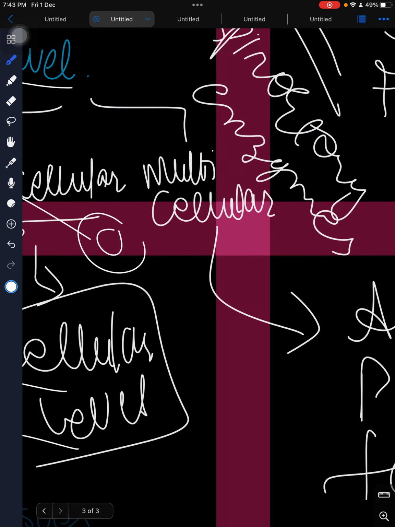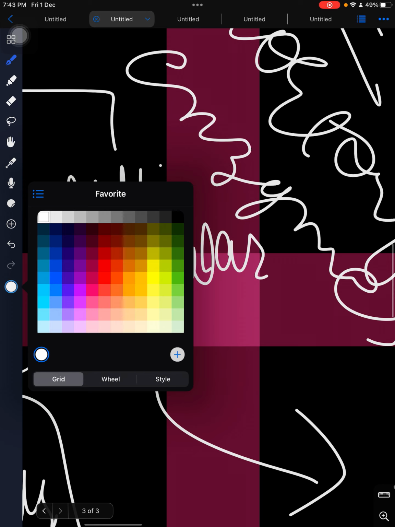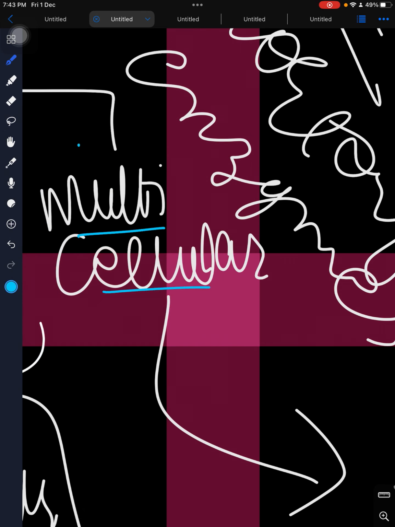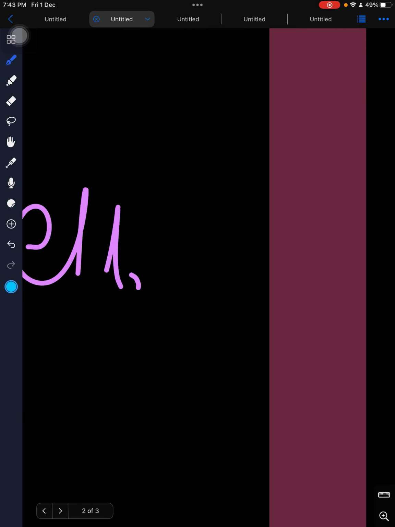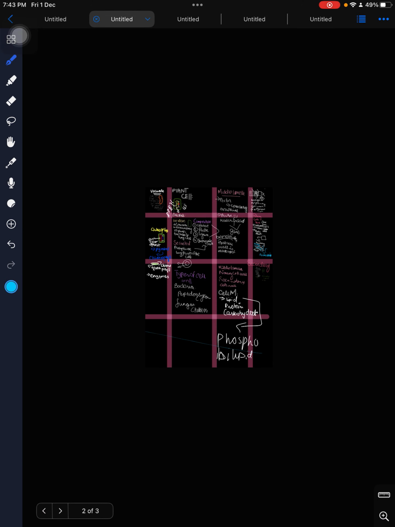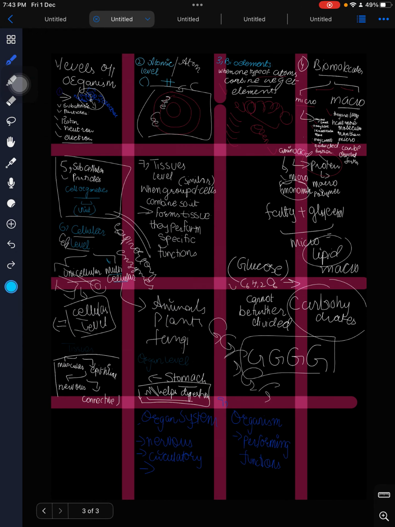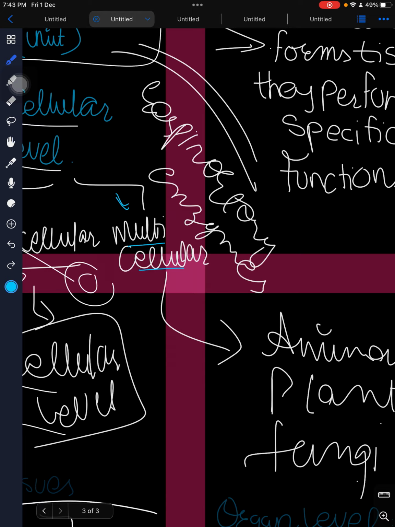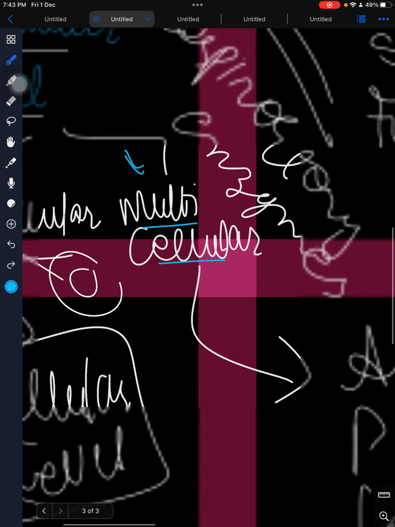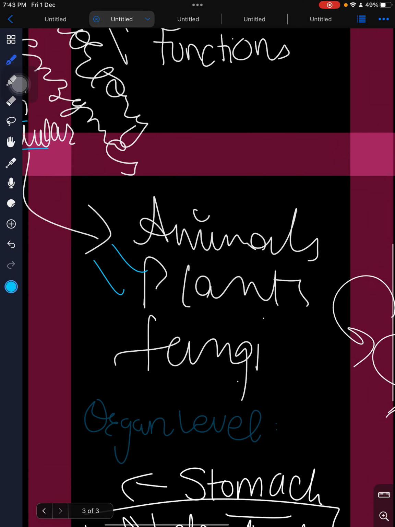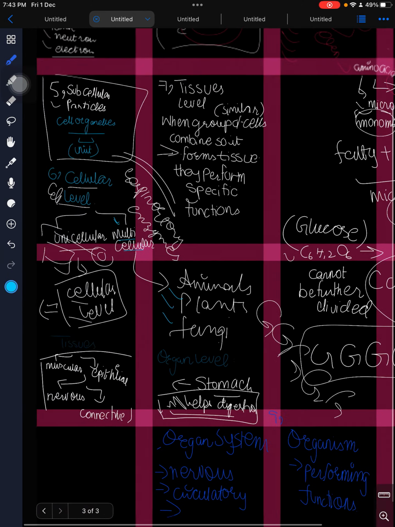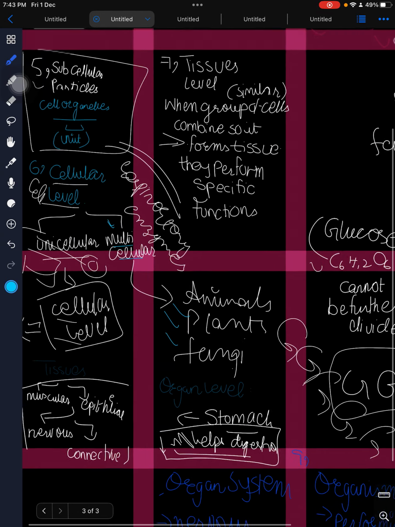Moreover, this is getting messier here, I think I should use a great one pen. So here we are. Multicellular, you guys can have a look. Here we talk about the multicellular: animals, plants, fungi. So these are our sixth stage. We are done with it.